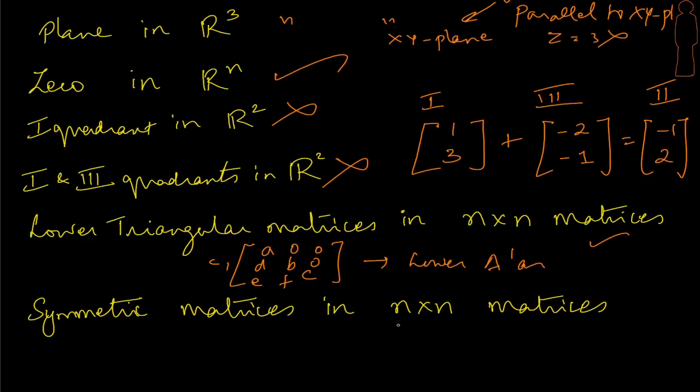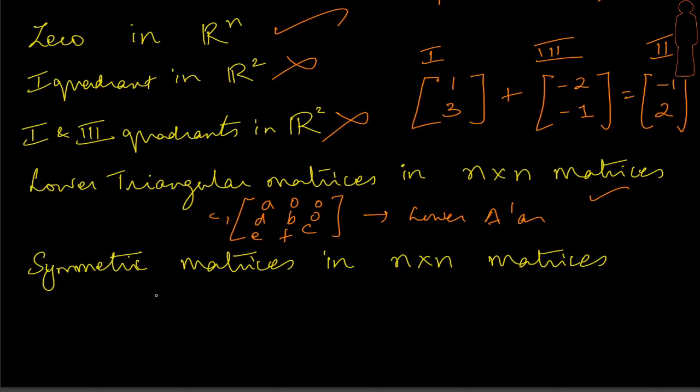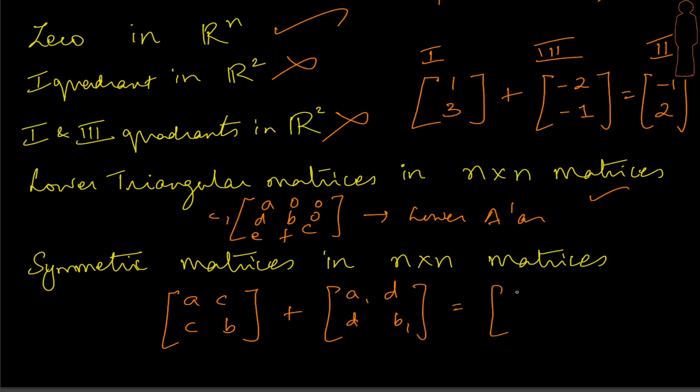What about symmetric matrices? Another interesting example. So let's take an example and see. If I have a matrix like this, let's say I have A and B here, a symmetric 2 by 2 matrix is going to look like this. Try and do an addition here. Let me put here another one, so let's say this is D and D. So let's add this. I'm going to get here A plus A1, and here I'm going to get B plus B1.